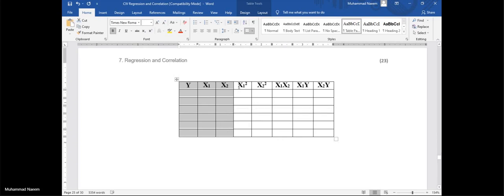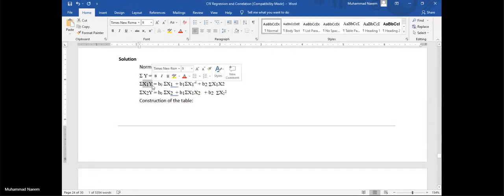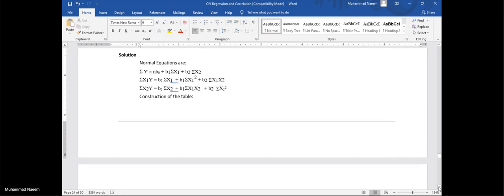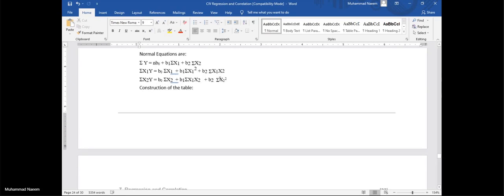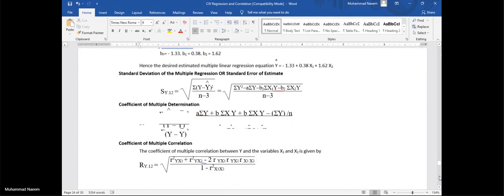Further, by looking at the normal equations, we need x1 y, so construct the x1 y column and sum up. We need sigma x1 square, so first of all find x1 square and sum up. Then x1 x2: construct this column and sum up. Putting all these sums in your normal equations and solving them, we get the values of the constants. This will be the answer.